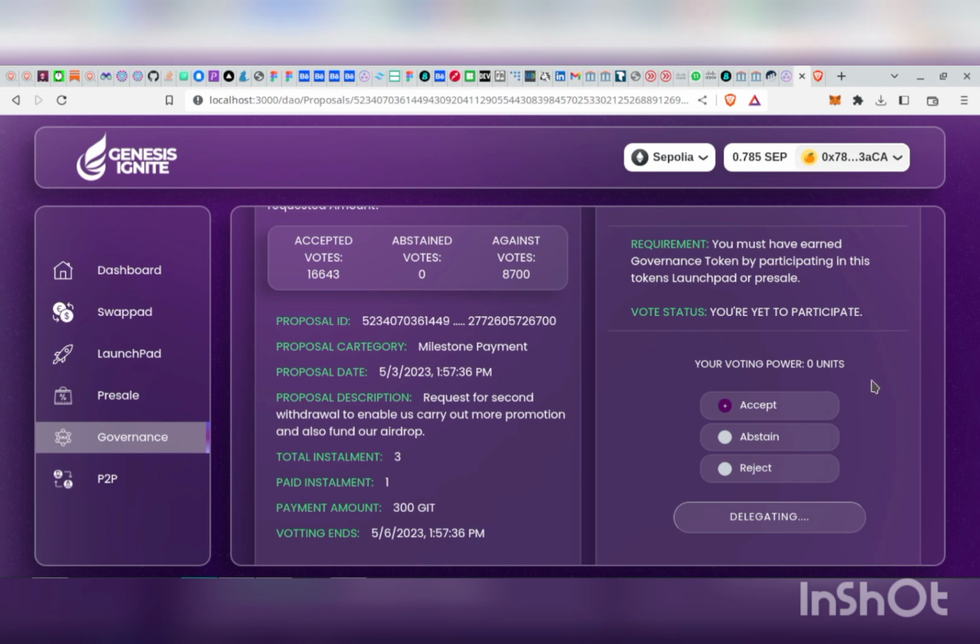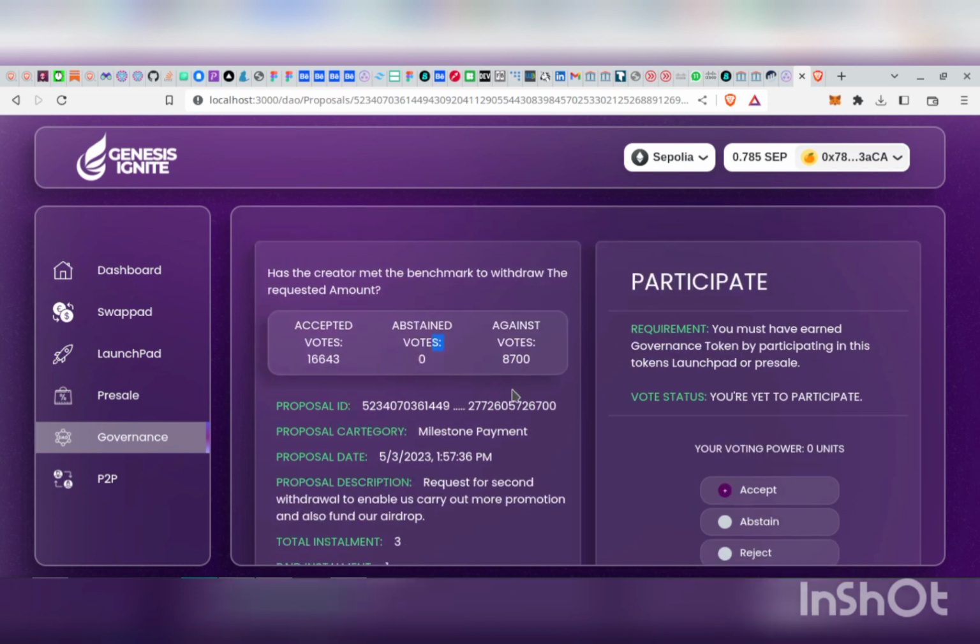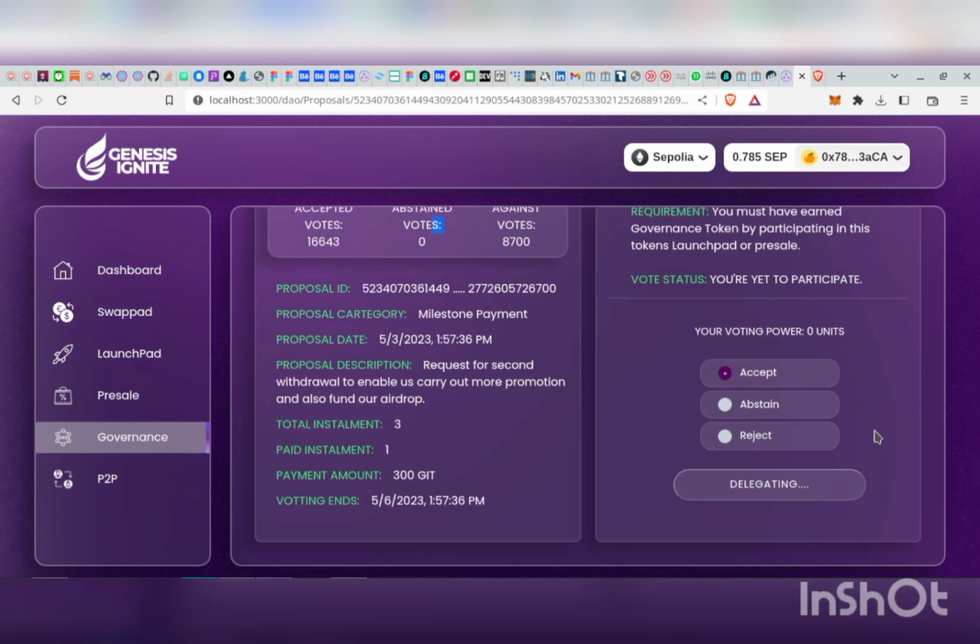After delegating himself to carry out that vote, he can actually proceed to vote, but his votes won't be recorded. His votes won't affect the voting weights we have here, either the accepted, the against, or the abstain vote. I think we are having network congestion here, and that's why the delegating is taking time. We're expecting that immediately after this delegating process, the pop-up will automatically trigger again to sign the transaction for the main voting.